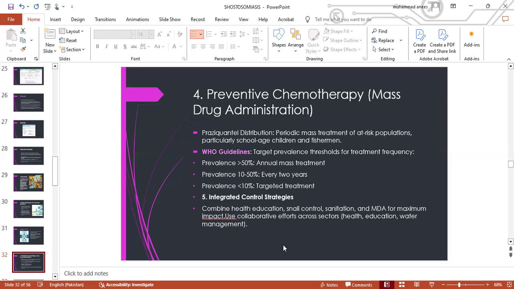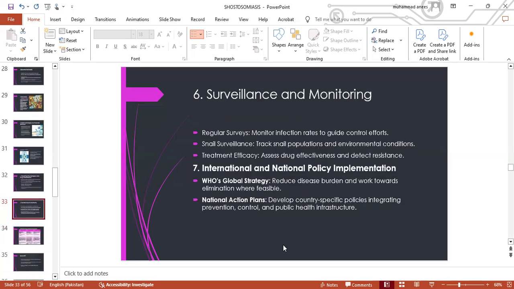Use collaborative efforts across sectors, health education, water management. Number six is surveillance and monitoring. Regular surveys, snail surveillance, and treatment efficacy monitoring would also be very effective. Number seven is international and national policy implementation. WHO's global strategies to reduce the disease burden and work towards elimination where feasible.